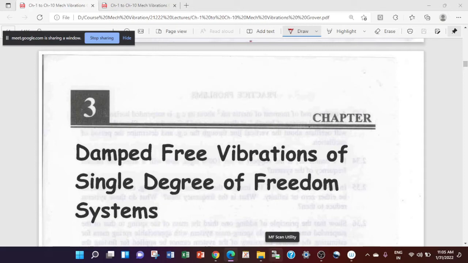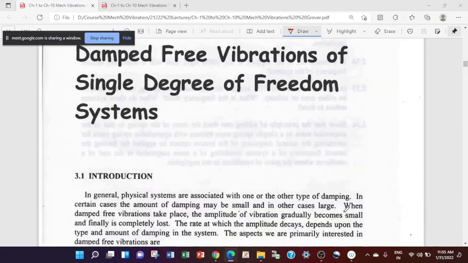So in this chapter we will be discussing and finding out the frequency of damped vibrations as well as the rate of decay in the vibration systems because of damping. So we have different types of damping in a system.